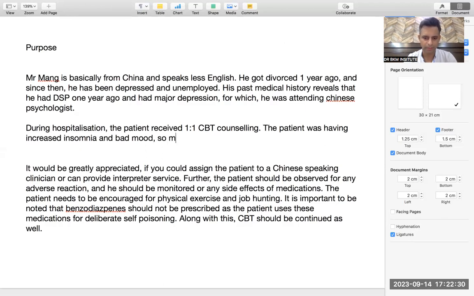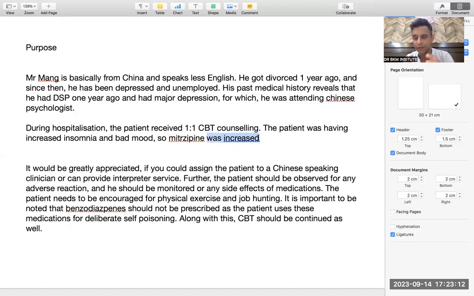So mirtazapine was increased. Now this is very important. The passive voice. When you write the discharge plan, passive voice is in the form of should be plus third form. Please, very important to understand this grammar. When you do the discharge plan, he should be monitored. So you are telling the team leader that he should be monitored. That means in the future, when he comes to you, the patient should be monitored for this thing. But when you write during hospitalization, it should be in the past because you have already given these services. Like the patient was having this, so mirtazapine was increased.